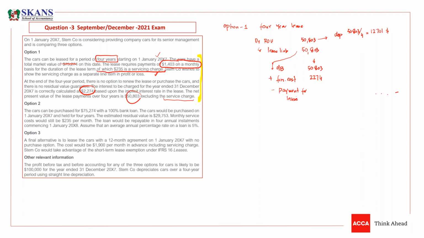You need to understand. So the total payment that we are actually doing is 1403. But out of this 1403, 235 is the servicing charge. So we need to deduct that. And now we need to multiply this with 12 because it is a monthly payment and you are paying on a monthly basis. So it will give me 14,016.